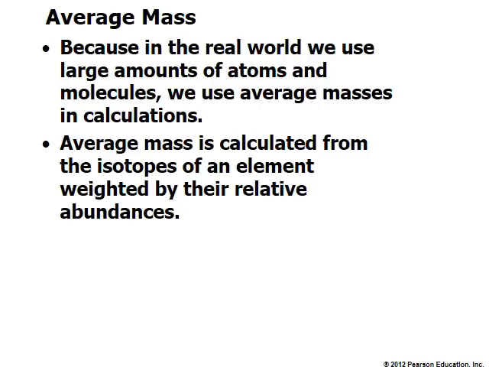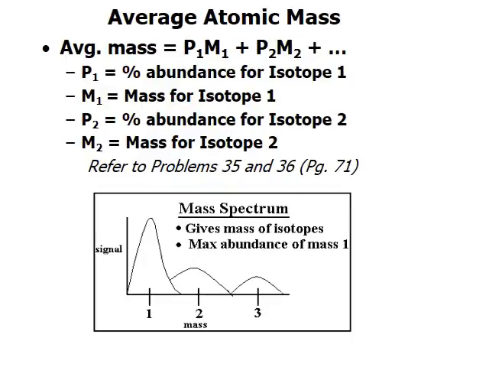Now, since in the real world we deal with large amounts of sample, atoms and molecules, we always use average masses. And average mass is calculated from the isotopes of an element and their natural abundance. We're going to do problems on that, so at that point you'd understand better how average mass is calculated. The periodic table has the average mass. In this slide, you're looking at the formula by which we can calculate the average mass of an element.